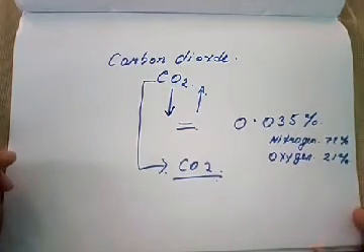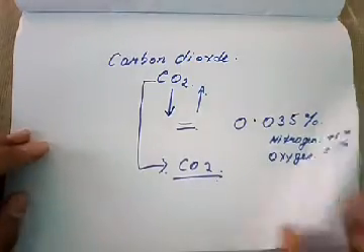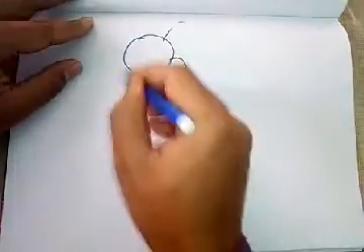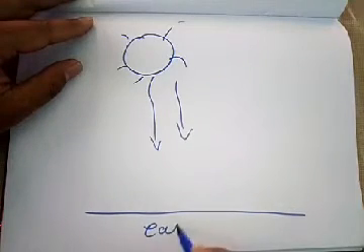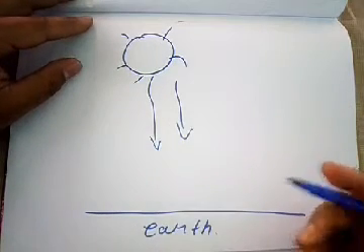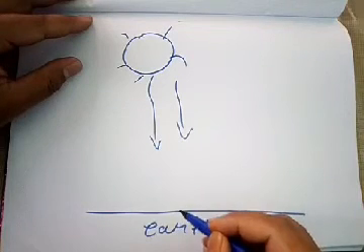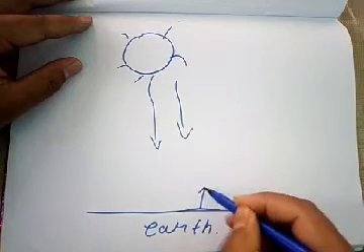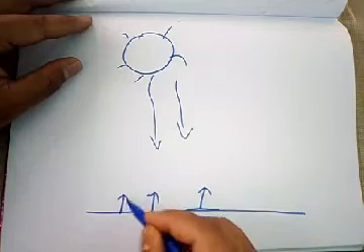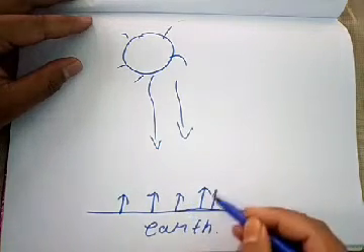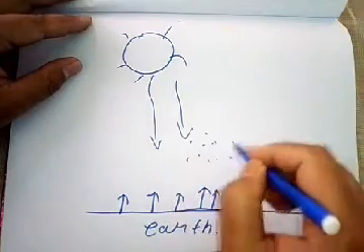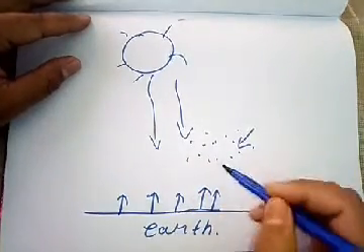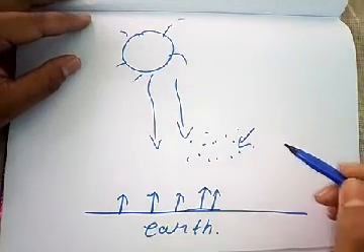So what is latent heat? Let's discuss latent heat. You see, the sun's radiation falls over the Earth's surface, and the Earth's surface is heated up. As it heats up, the Earth radiates heat, and this radiated heat goes directly to the atmosphere. In the atmosphere there are molecules of carbon dioxide, and these molecules absorb this latent heat, increasing the temperature of the atmosphere.